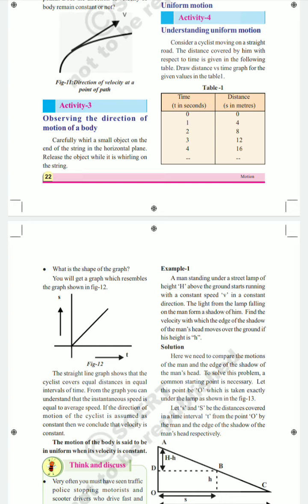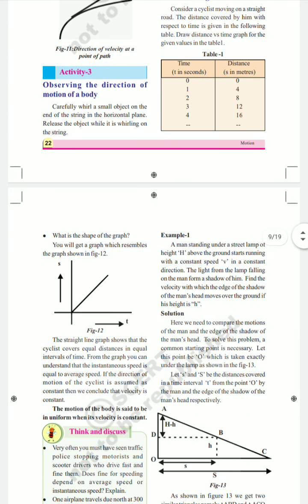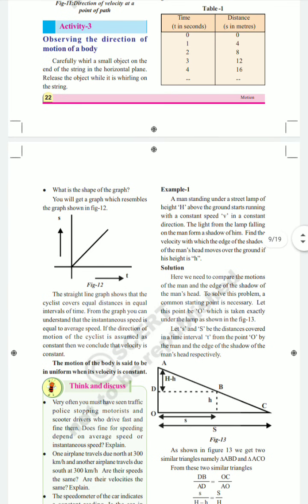Like that, you can observe the distance versus time graph in figure number 12. The straight line graph shows that the cyclist covers equal distance in equal intervals of time.